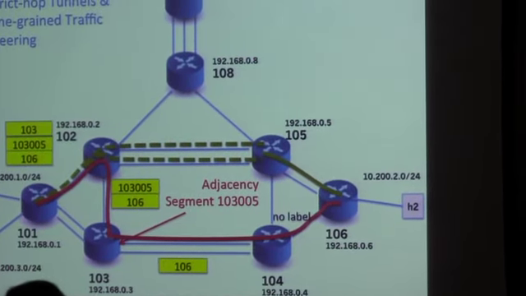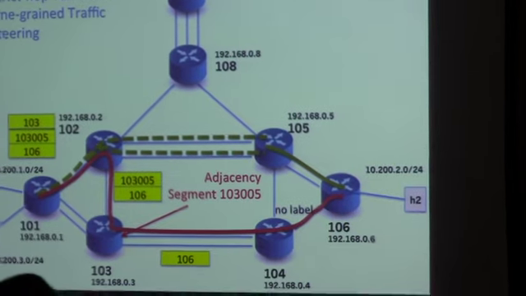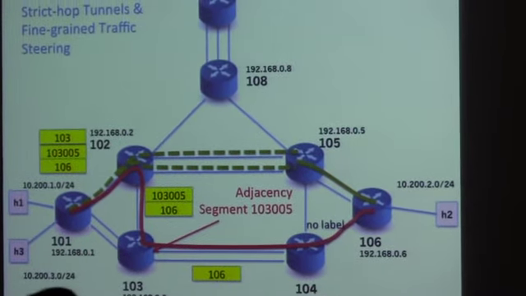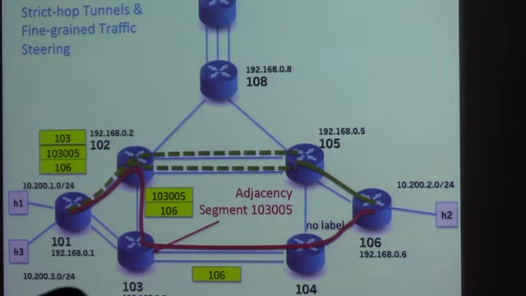by going into config mode and then saying, okay, let me create a tunnel, let's call it TX. And then let's start at node 101, which is the first ingress router. Then go to node 102, that's following the red tunnel. Then node 103. And at 103, there are two outgoing ports, so I want to select one of them. So I'm just going to say adjacency, and my adjacency choices are, let's see, 103005. Then I'm going to go to node 104. And finally, I'm going to terminate the tunnel at node 106 and get out of here.